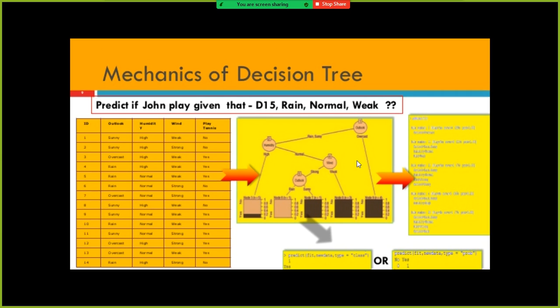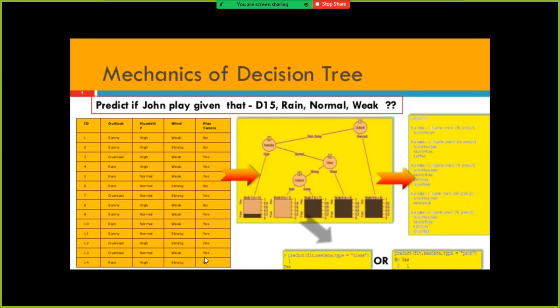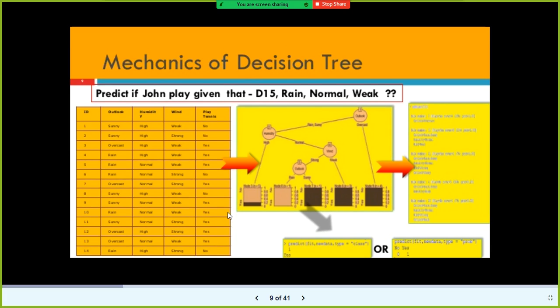In this case, the number of records is 14. If you have 1 million records, even if you are a subject matter expert, how many rules can you come up with? You cannot generate so many rules, but with the decision tree, it automatically generates the rules.